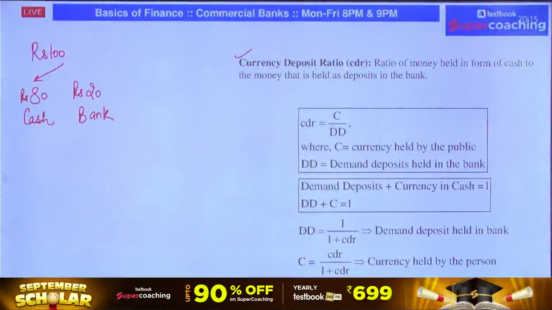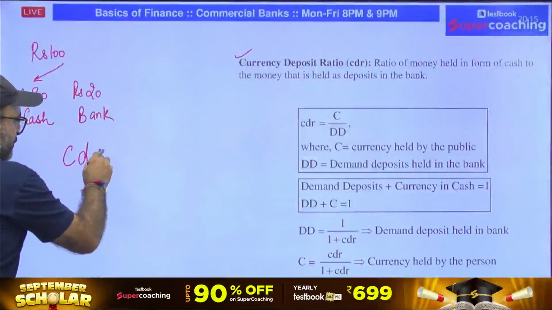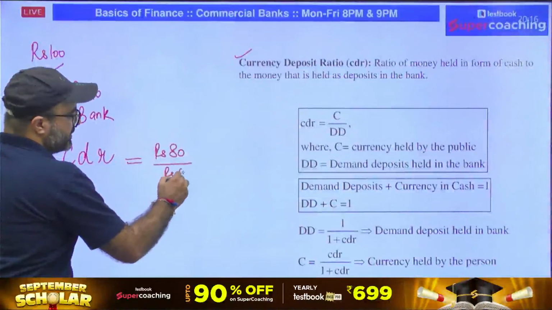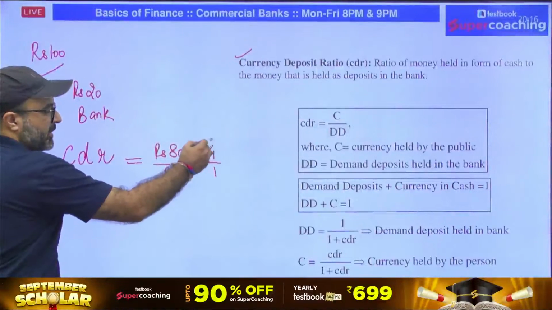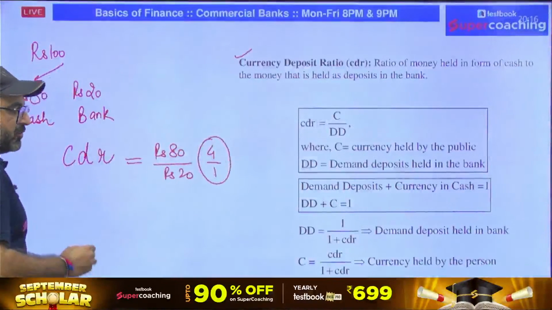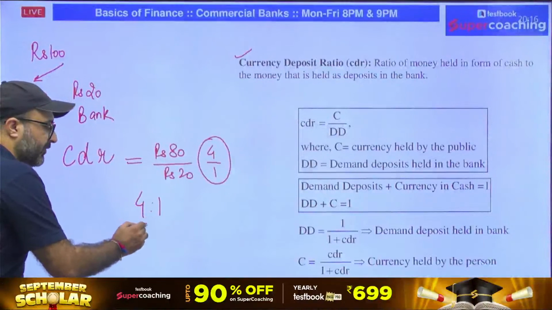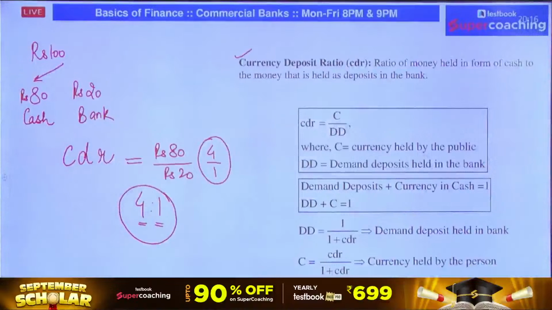Now, if someone asks me, what is the currency deposit ratio, meaning what is the cash and what is the deposit? So deposit is 20 rupees. So the ratio comes out to be 4:1. So currency deposit ratio is 4:1, which means if 4 rupees are in the form of cash, 1 rupee is with the bank in the form of deposit.